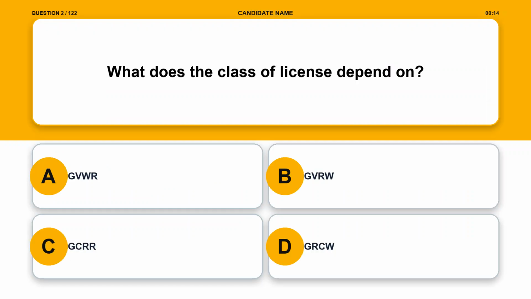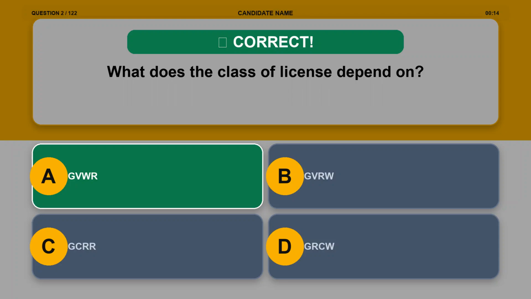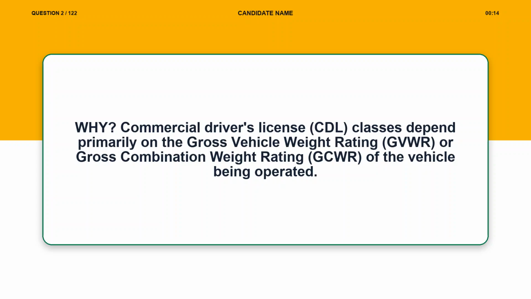Question 2. What does the class of license depend on? Option A, GVWR. Option B, GVRW. Option C, GCRR. Option D, GRCW. The correct answer is option A, GVWR. Explanation. Commercial driver's license, CDL, classes depend primarily on the gross vehicle weight rating, GVWR, or gross combination weight rating, GCWR, of the vehicle being operated.